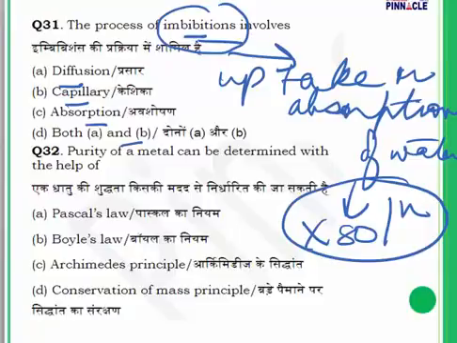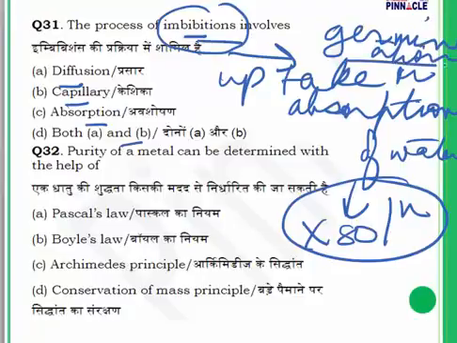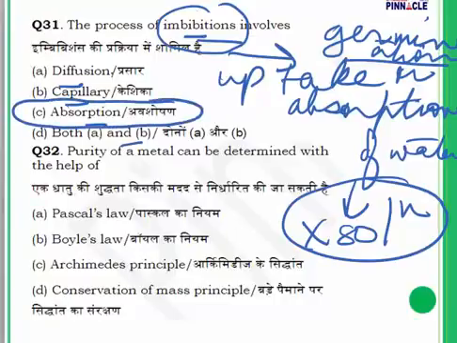The substances absorbing water are known as imbibants, and these will not dissolve in water. That is most important. And this process of imbibition is very important, and it starts the process of germination. So what exactly happens in imbibition? Exactly absorption of water happens. So what is my answer for question number 31? My answer is C.